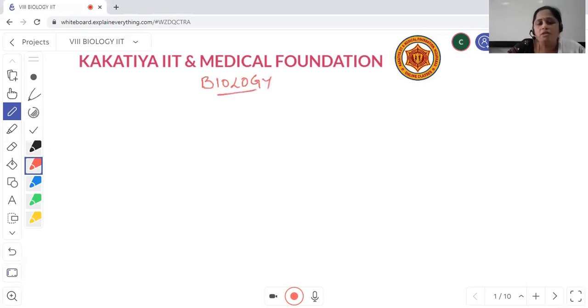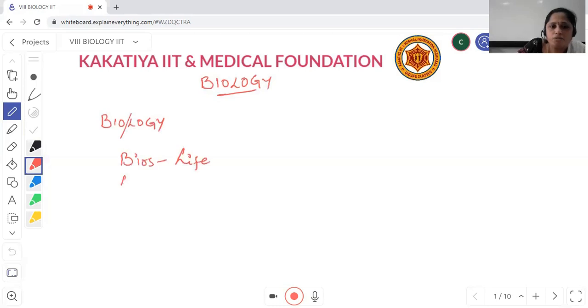Right. So what is this biology actually? Biology is a combination of two Greek words. If you break this word, bios means life, and logos means study. So biology is a combination of two Greek words, bios and logos, which means the study of life, or simply the study of living organisms. This is the meaning of the word biology.